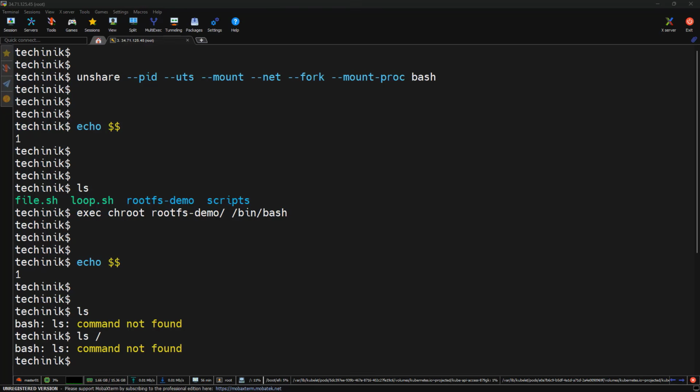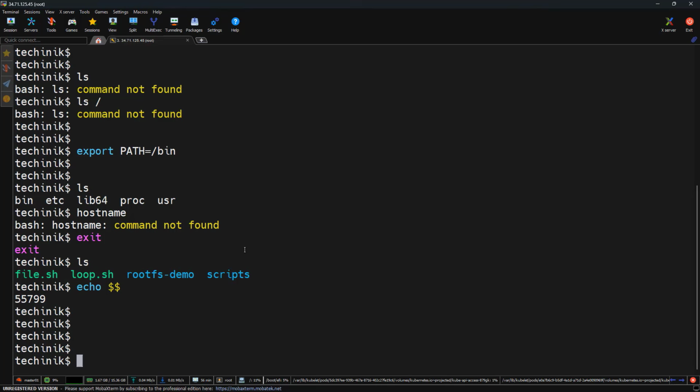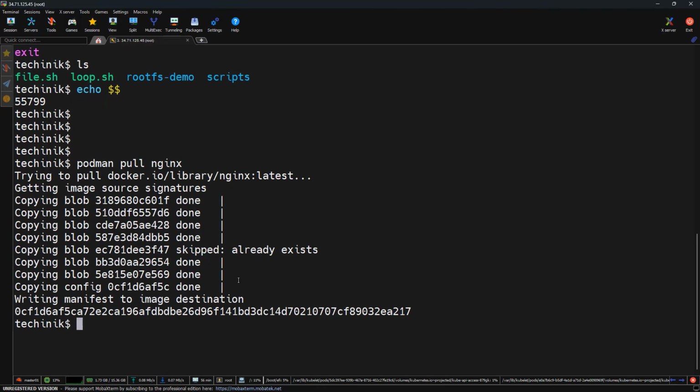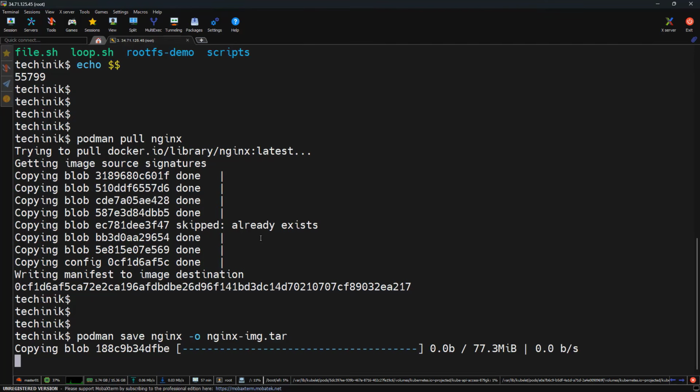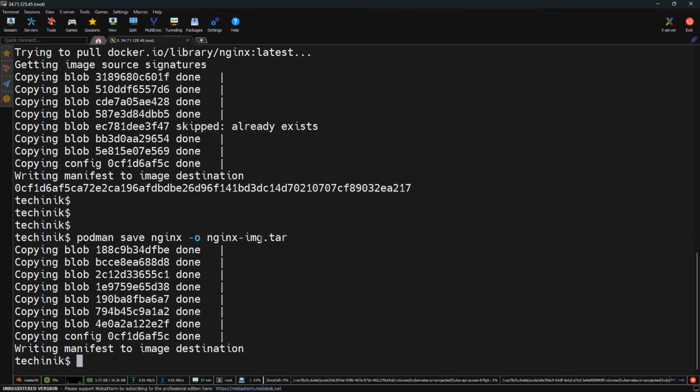So now let me show you where this file system actually comes from in containers. Let me pull the image first. So podman pull nginx. This downloads the container image, but what exactly is an image? It's not magic, it's just a packaged file system. So let me save it. podman save nginx -o nginx-image.tar. So now we are exporting that image into a tar file, basically turning it into something we can inspect.